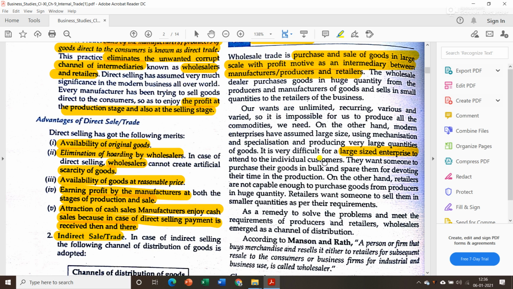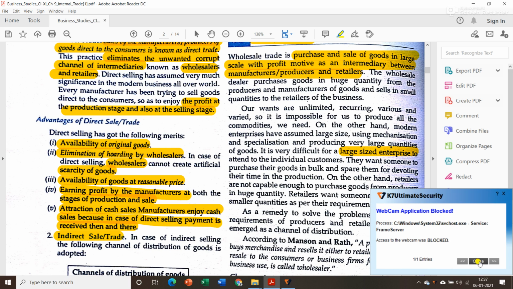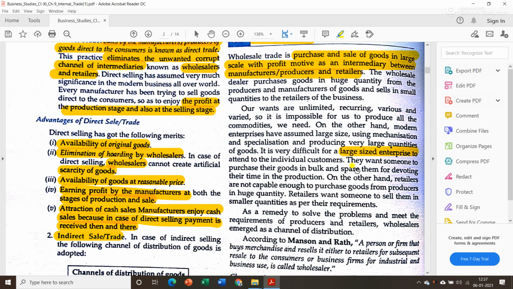Since every distinct customer has various needs, my needs will be different from your needs, and your needs will be different from some other people's needs. So it is not possible for a single organization to satisfy each and everyone's need. So what they do is target a particular section of the market. Means if they are planning to focus on kids, they will produce all the goods which are needed by the kids. They want someone to purchase their goods in bulk and spare them, so they can devote their time to production.